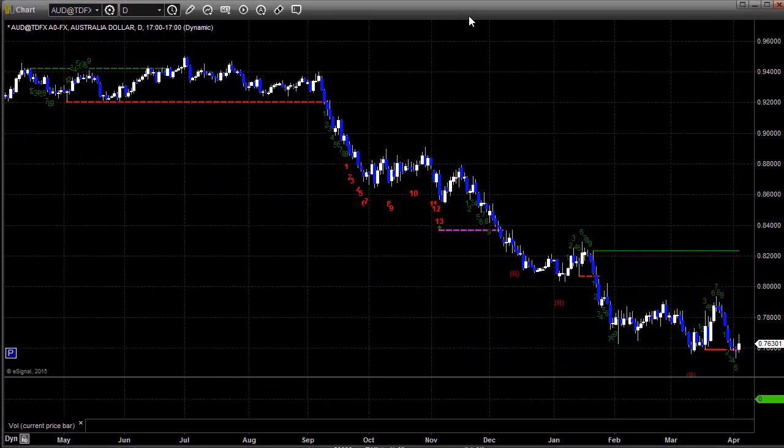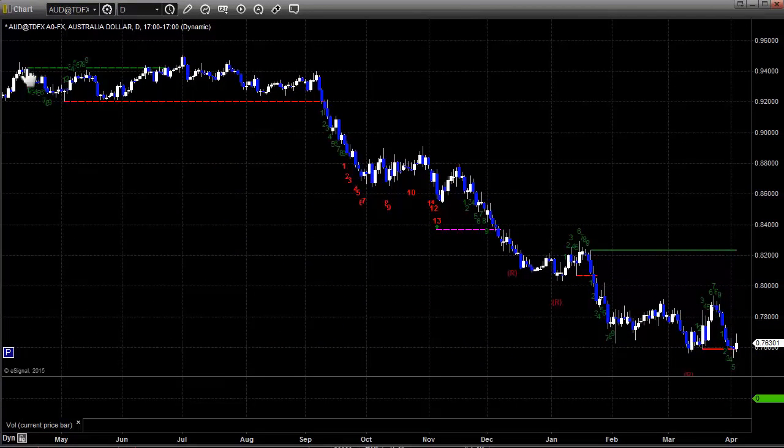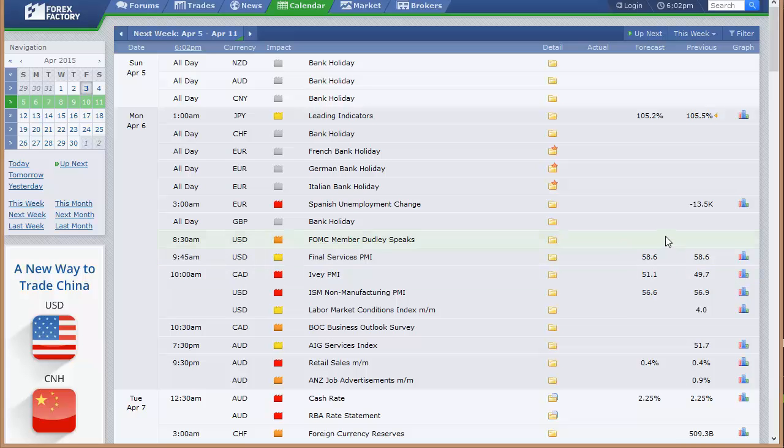Not much to say other than that 13 buy signal potentially on the euro if we get a little bit of a pullback. And then let's take a look at the economic data that's due this week. Bank holidays to start the week for Easter everywhere in the world except for the U.S. Matter of fact, it's everywhere. It's New Zealand, Australia, China, Switzerland, France, Germany, Italy, UK. All right, so we'll have no Forex calls Sunday evening to start the week with banks closed around the world.